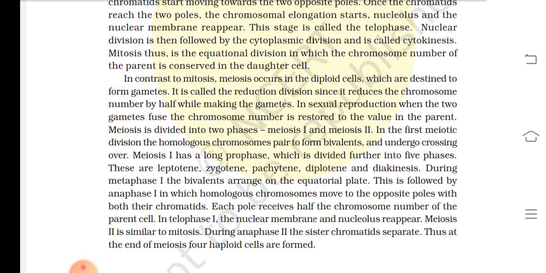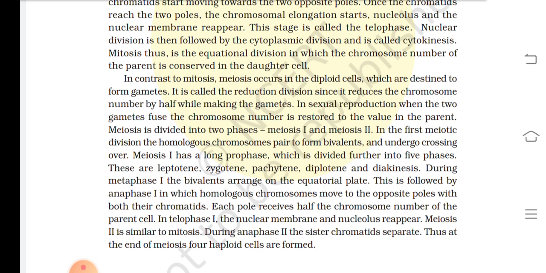Meiosis is divided into two phases, meiosis 1 and meiosis 2. In the first meiotic division, the homologous chromosomes pair to form bivalents and undergo crossing over. Meiosis 1 has a long prophase which is divided further into five phases. These are leptotene, zygotene, pachytene, diplotene and diakinesis.